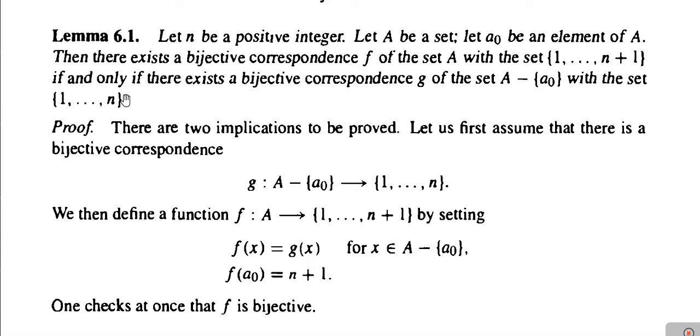As there is an if and only if phrase in the statement of the lemma, to prove this result we have to prove the necessary part as well as the sufficient part, which means there are two parts in the proof of this lemma.